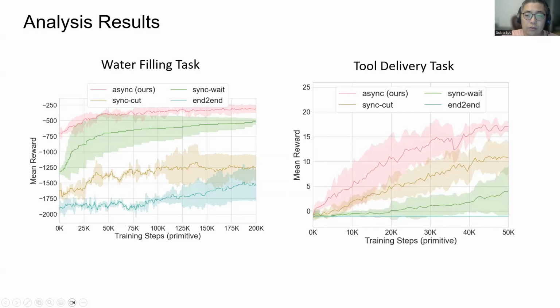The analysis result of the training reward shows that our method has better efficiency and peak performance in both tasks compared to the other forcible synchronization techniques. The significance of our work is that we are able to seamlessly apply existing policy gradient algorithms to an option-based control task, which gives us more capability for a wide range of robot control with high-level actions.